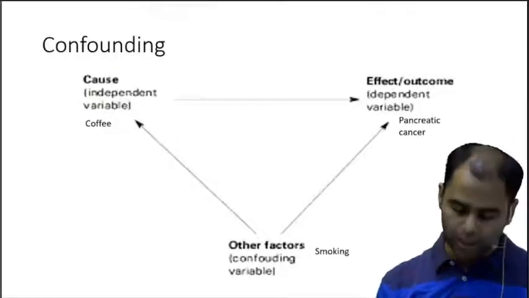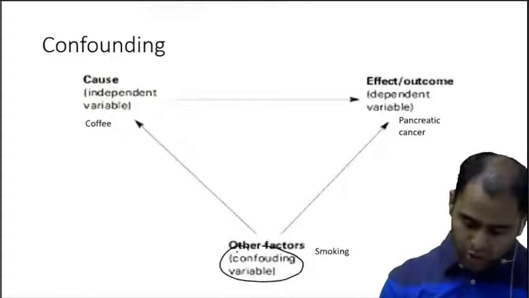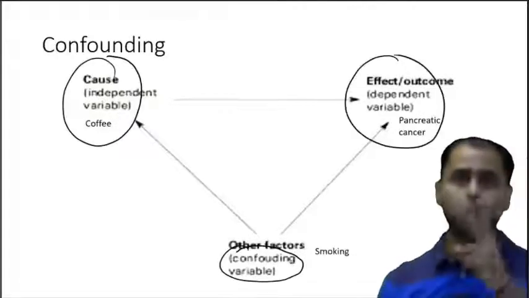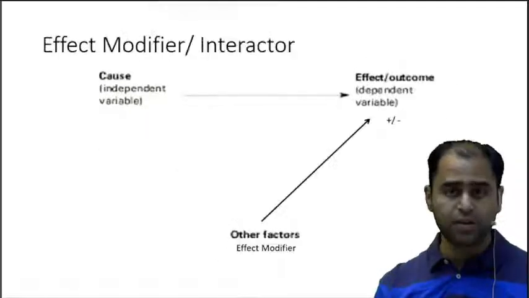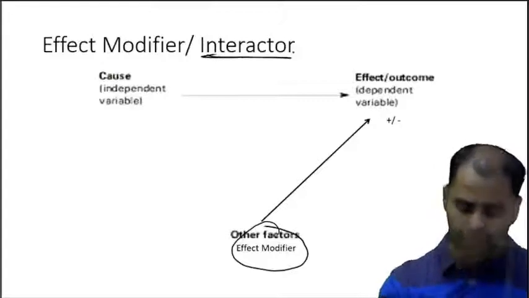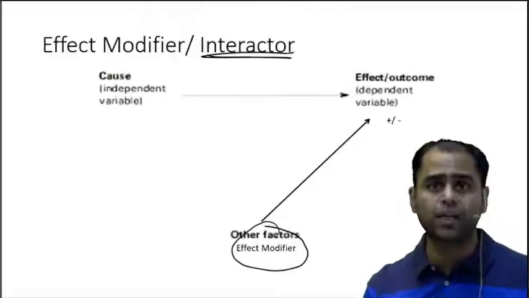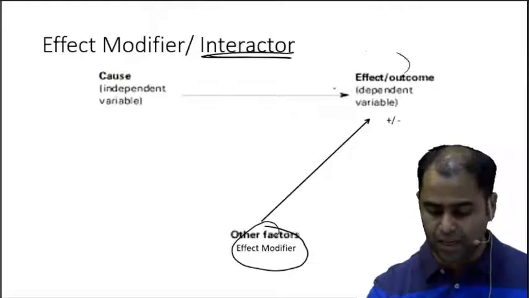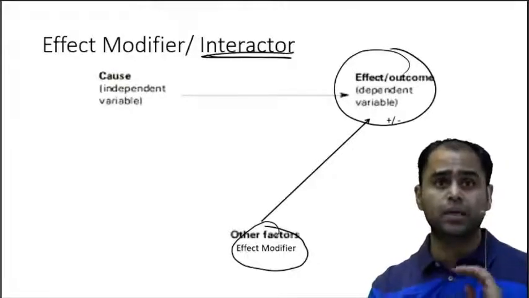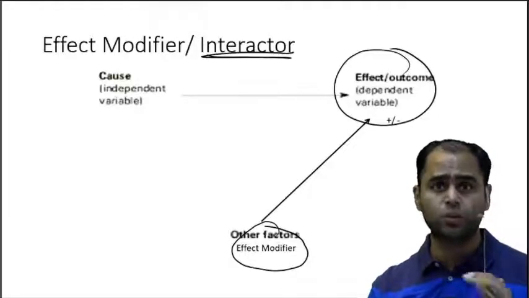Now what is a confounder? A confounder has to be associated with both the exposure and the disease. Whereas an effect modifier, which is also called an interactor, has to be only and only related to the disease. It need not be related to the exposure.